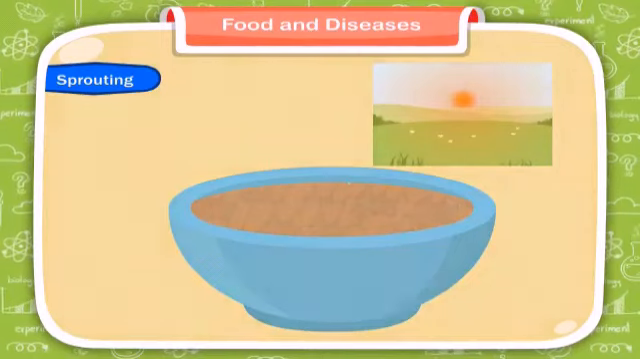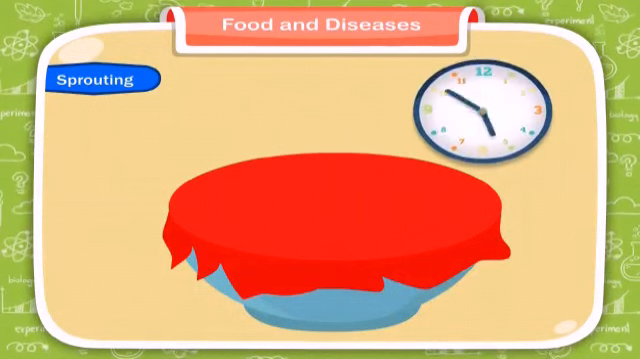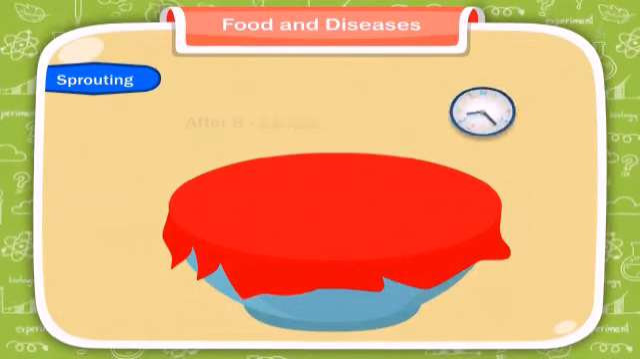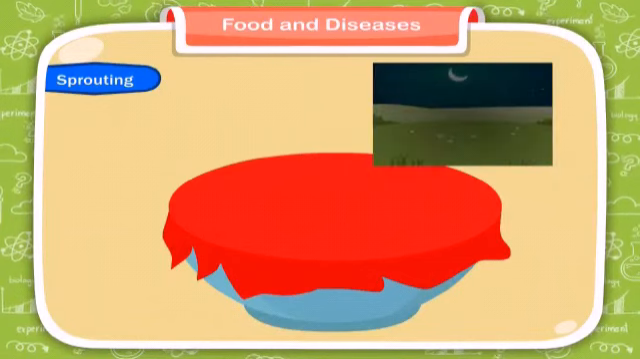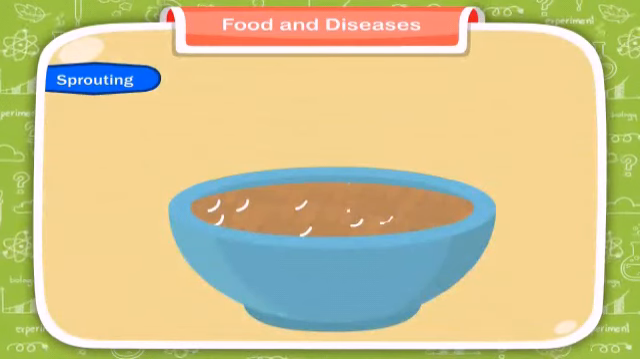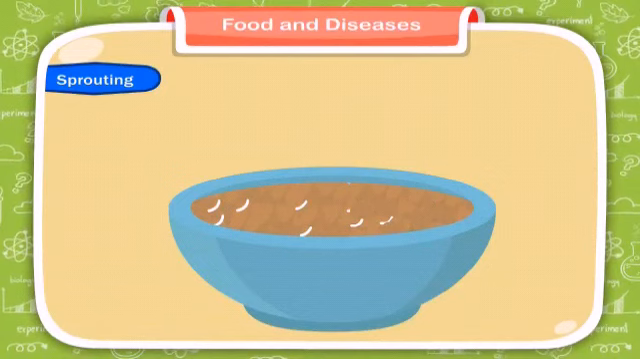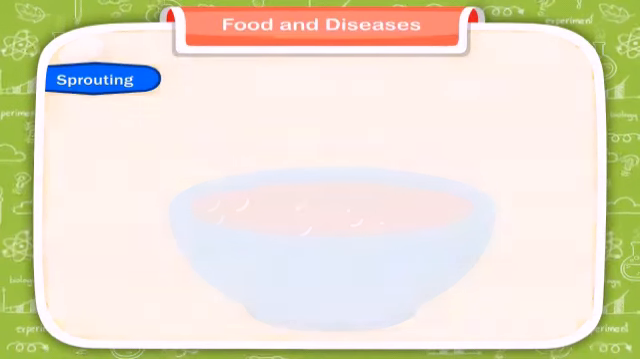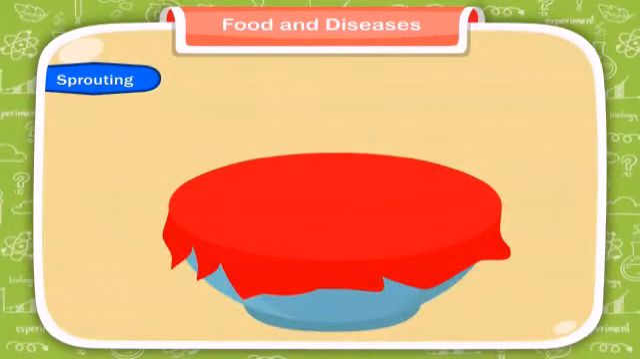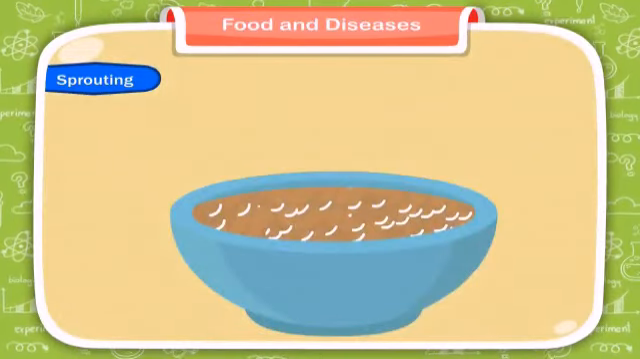In the morning, drain out the water and cover the bowl with a wet cloth. After about 8 to 10 hours, wet the cloth again and keep it overnight. Next morning, when you remove the wet cloth, you will find that white hair-like structures have grown from the seeds. The seeds are said to have sprouted. In case you do not see the sprouting, cover again with a wet cloth and leave the bowl for another 12 hours till you see the sprouting in the seeds.